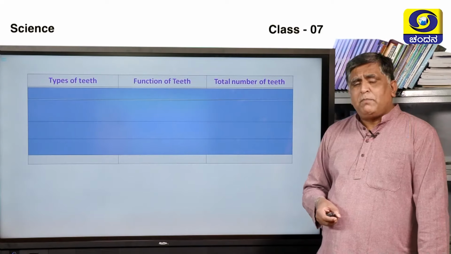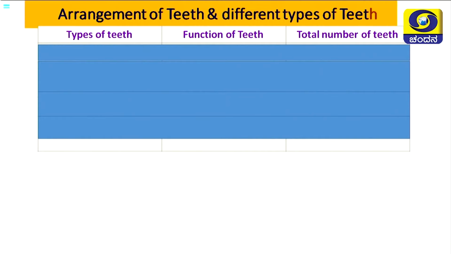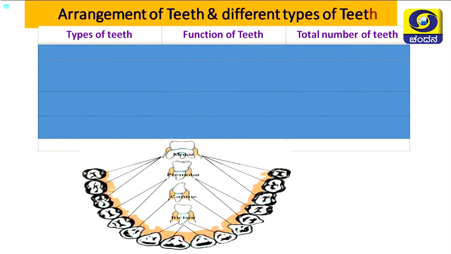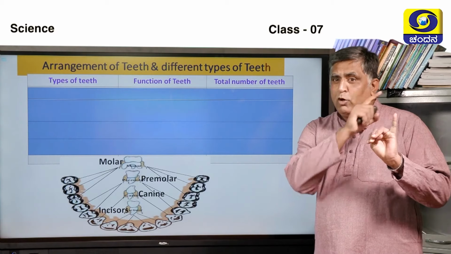So, let us discuss the types of teeth, the function of teeth and the number of teeth present. And also we will try to address the arrangement of teeth and the different types of teeth. Now, look at this particular diagram. This part indicates the lower jaw of your mouth. In the lower jaw, we have bifurcated the different types of teeth. The first one is incisors, and the second one is canines, then we have premolars, then we have molars. So, there are 4 types: incisors, canine, premolar and molar.